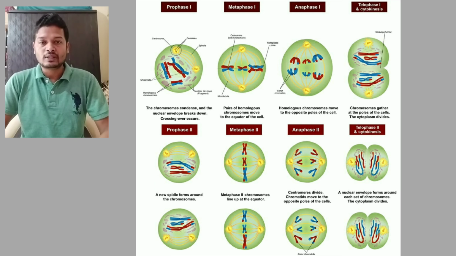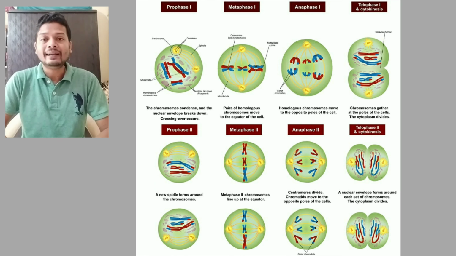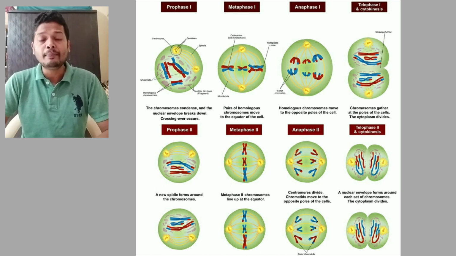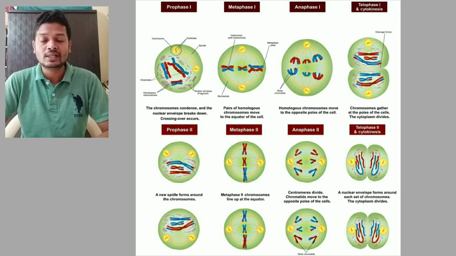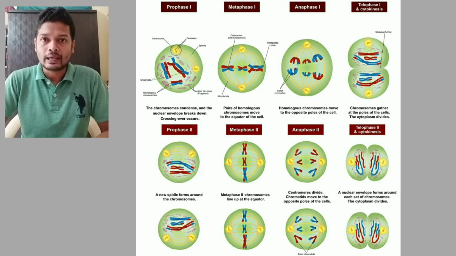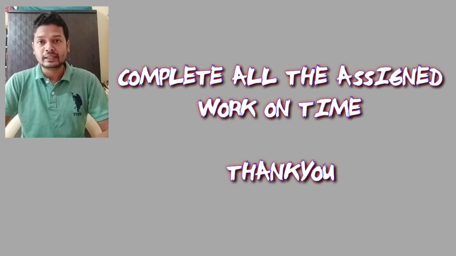So that was meiosis. Now in the end, in your book there is a small activity given. That activity you will do in lab. It is simple. Onion roots, we have to understand mitosis in onion roots. That experiment we will do in lab. You can just read it for your information, but that will be taken once we actually begin with the physical classroom. So this was the end of the lesson. You can start completing the exercise for it.